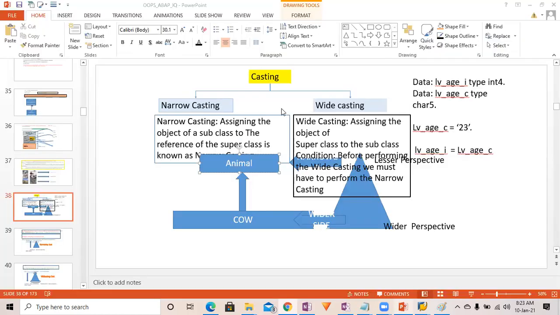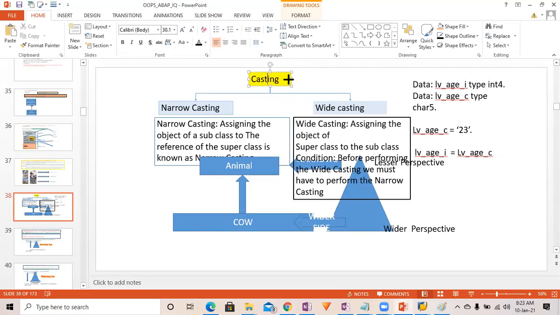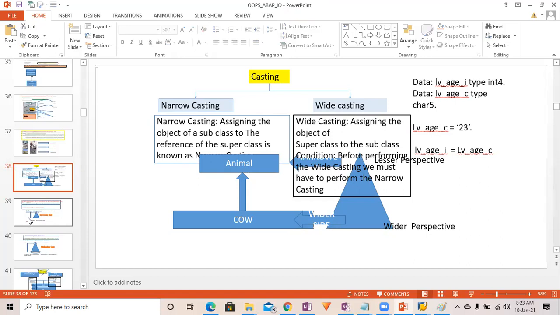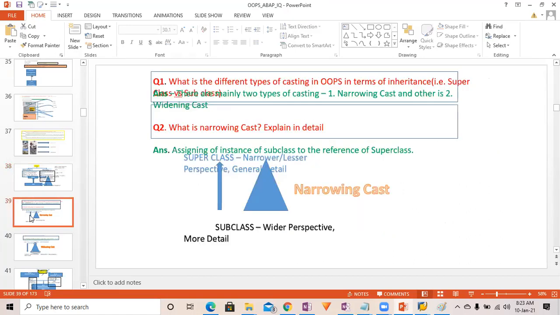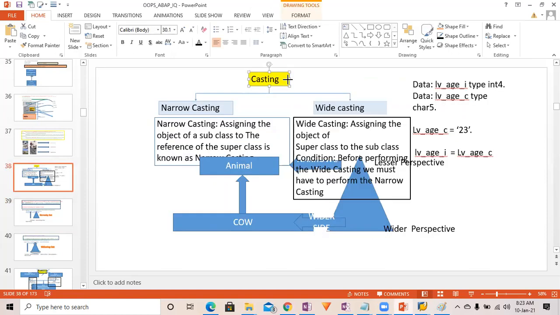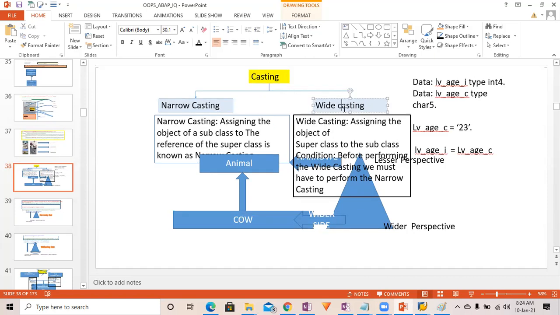Very, very important topic. Very frequently asked in all the big four, Accenture, Deloitte, KPMG, everywhere. If they are recruiting for OOPS ABAP, they are going to ask this question, and it is also very frequently used. It's going to provide you dynamic behavior.